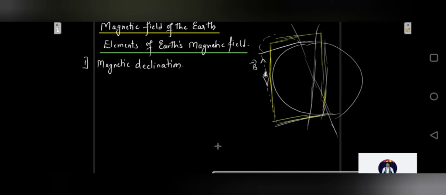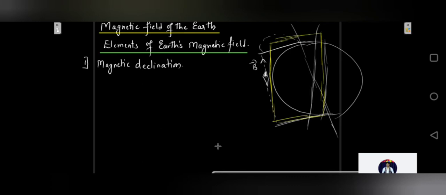One plane would be the plane passing through the axis of the needle, the magnetic axis. Another plane will be passing through the geographic axis and the place where you are standing. Obviously these two planes are different at that particular place. So the angle between the magnetic meridian and the geographic meridian is called the angle of declination.